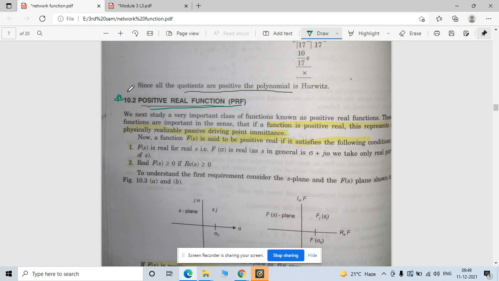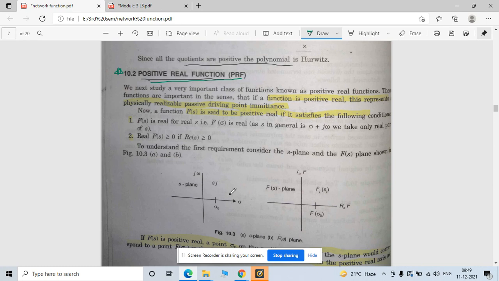So we are talking about the stable function. So your system, now see, this is your S plane, and this is your f of S plane. Okay, this is on omega point of view, sigma value is given here, sigma and omega, and this is in terms of real and imaginary function point. So no difference, both are same. So what are the conditions?